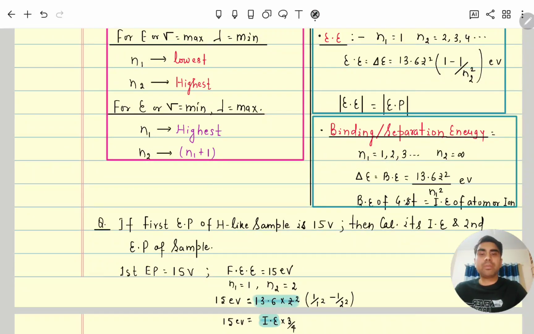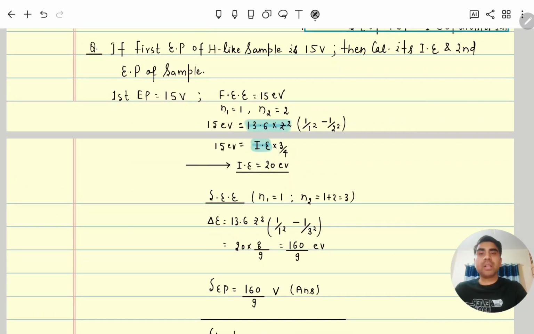Clear? On the basis of this we will discuss one question. Suppose the first excitation potential of hydrogen is given as 15 volt, and we are asked for the ionization and second excitation potential. Since the first excitation potential is 15 volt, we change just the unit to get the excitation energy, 15 electron volt.